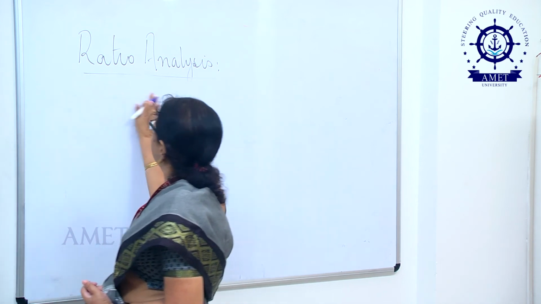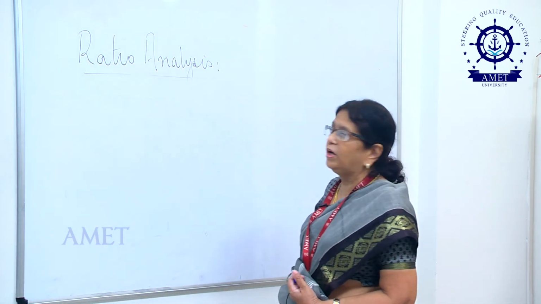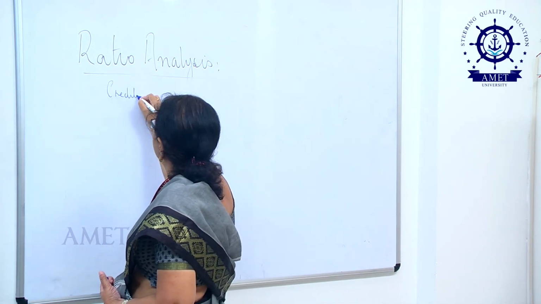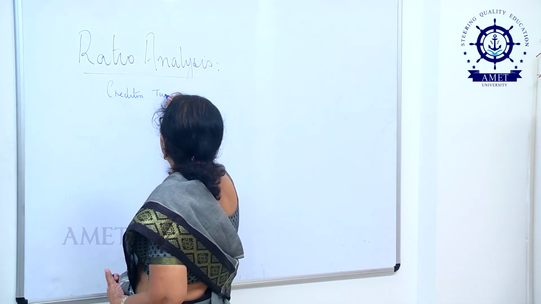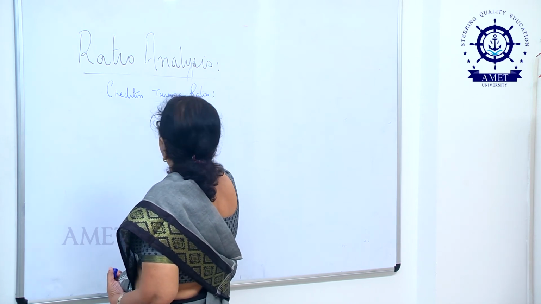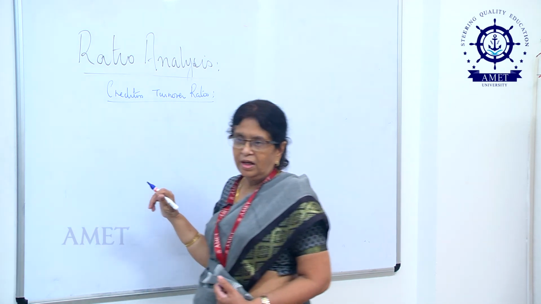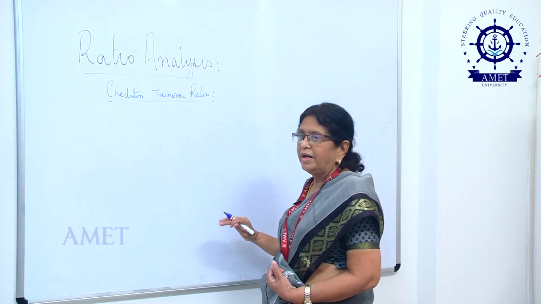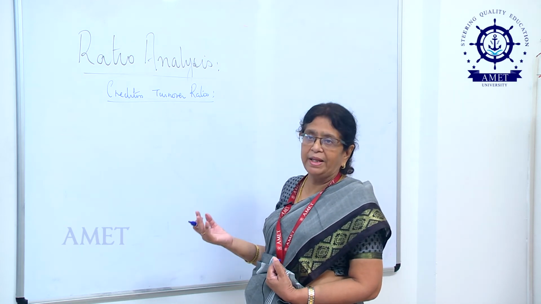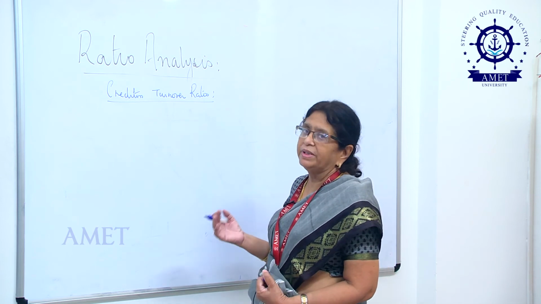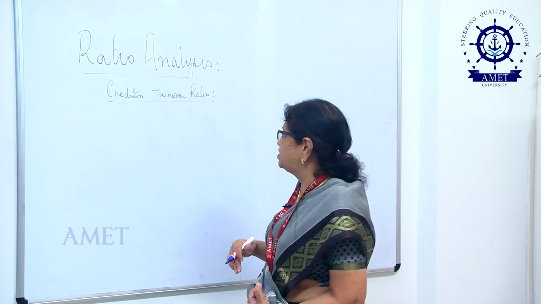Another interesting ratio that comes under the heading of turnover ratios is called the creditors turnover ratio. Just like how I sell on credit, on the other hand, I could be buying on credit from my suppliers or vendors. The period that I take to pay them would depend upon the credit period that they have sanctioned me.